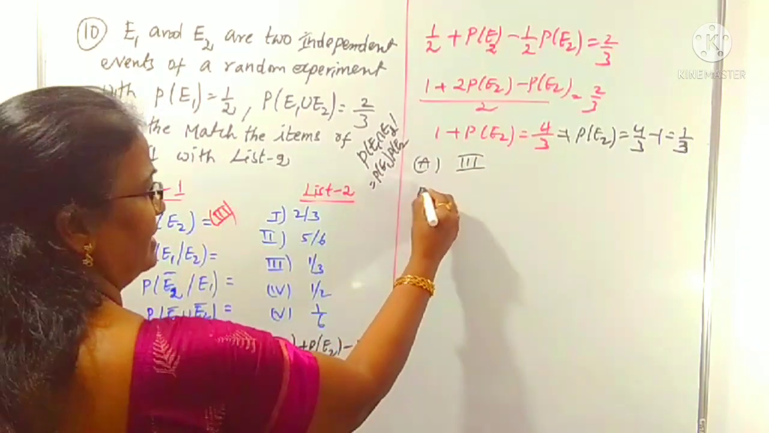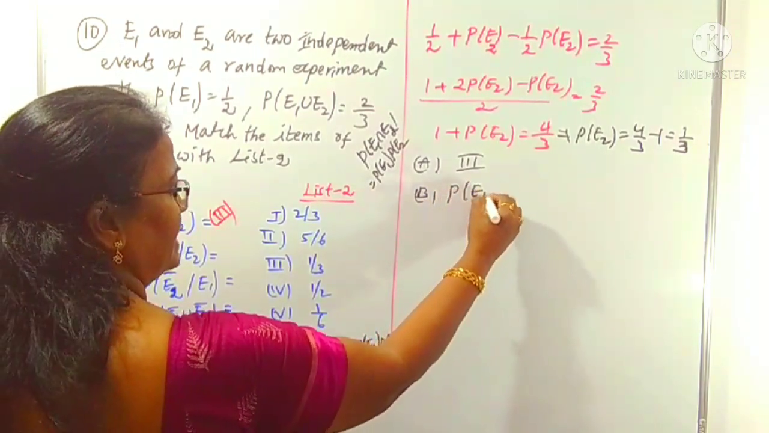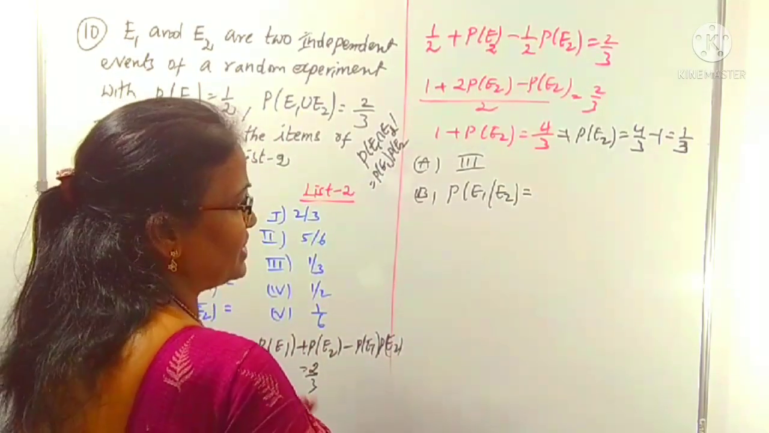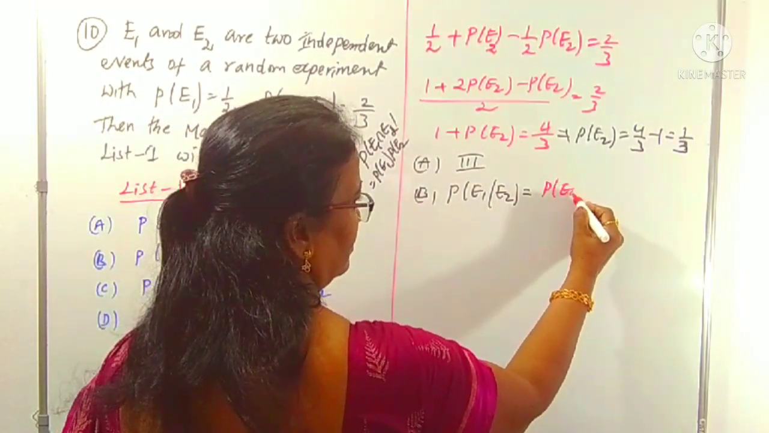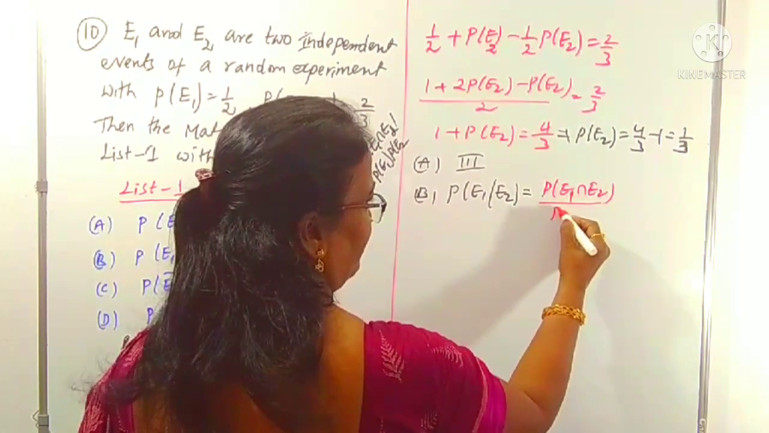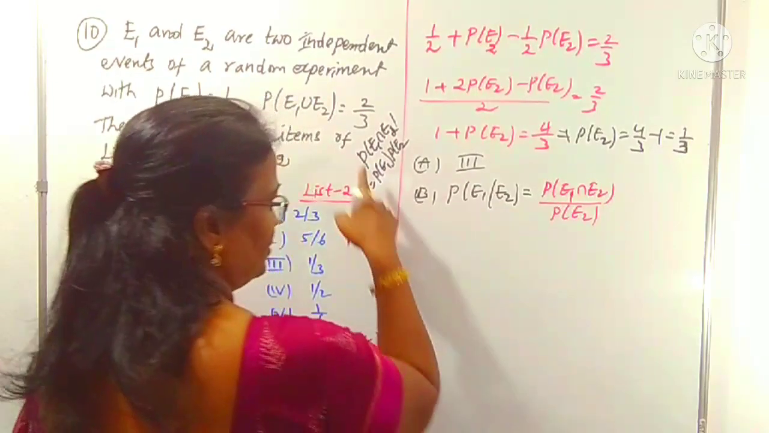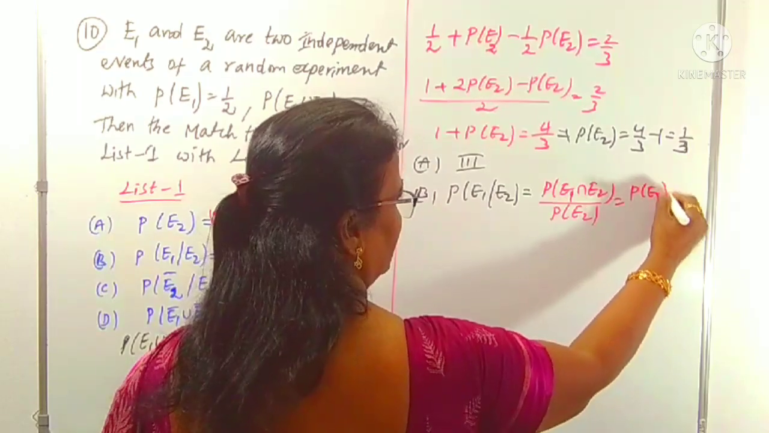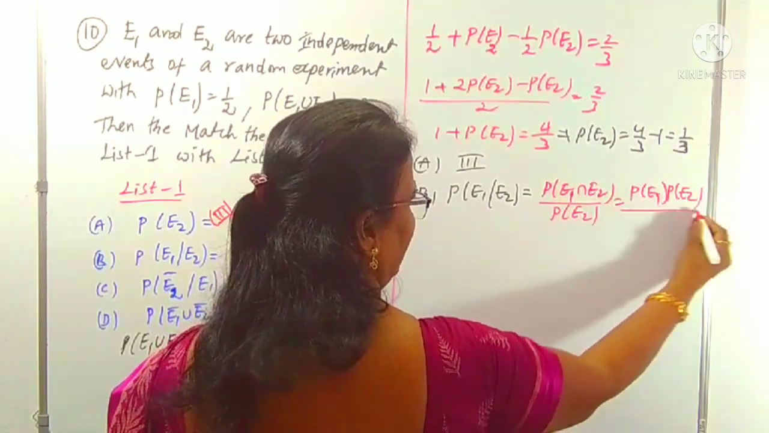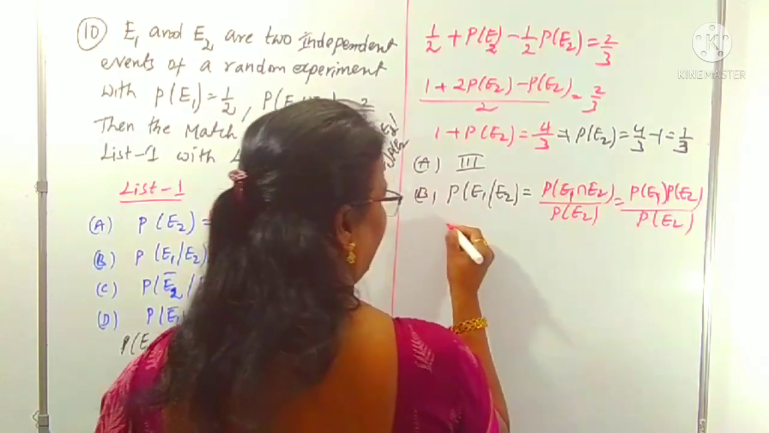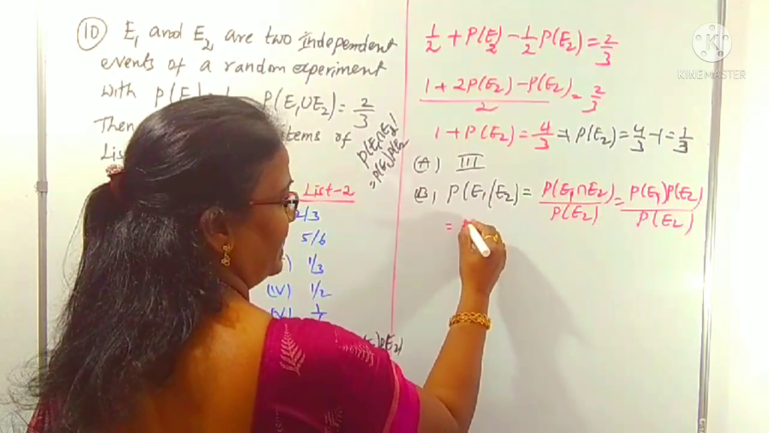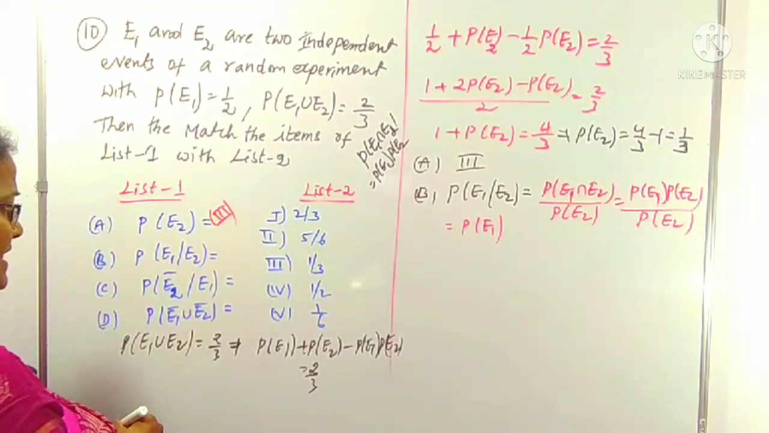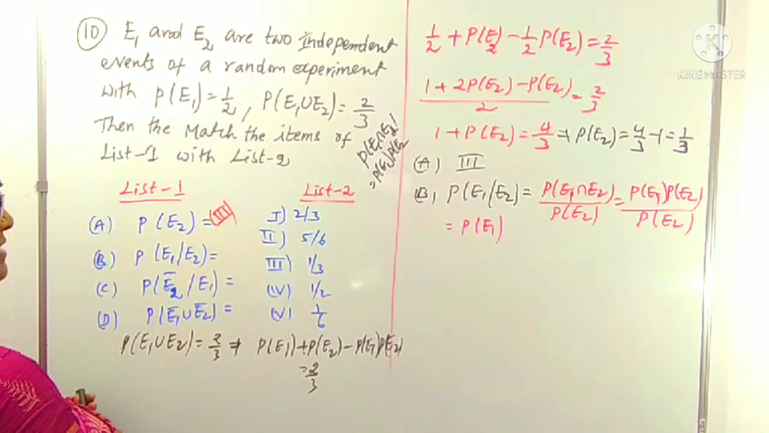That is P of E1 given E2. What is P of E1 given E2? P of E1 intersection E2 by P of E2. In case of intersection, the intersection becomes a product. Here P of E1 into P of E2, because those are independent events, by P of E2. So P of E2 gets cancelled. What is left over? P of E1 is only left over. P of E1 is already given as 1 by 2. So that matches the fourth point, right? B is matched with the fourth point.